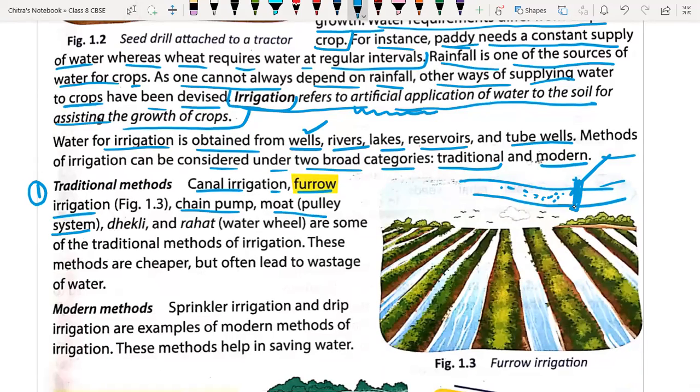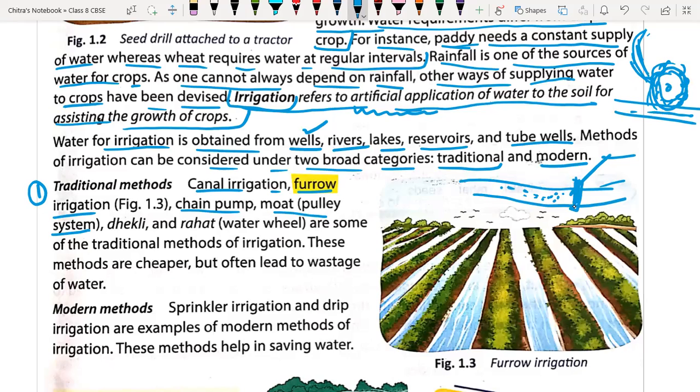Pulley system means suppose here we have the river water, and here we have a very long wheel, and the wheel contains small buckets on its surface, and it is rotated manually. So river water will get filled in those small buckets and will drop over here, and here we can supply water to the crop field. So many traditional methods were being used in order to supply water to the crop field.